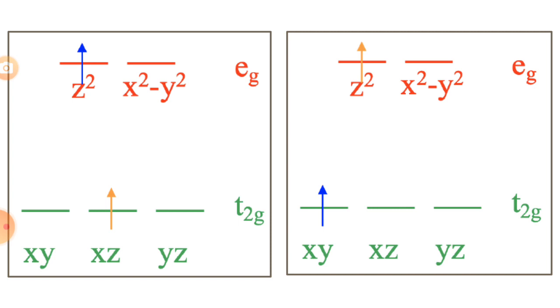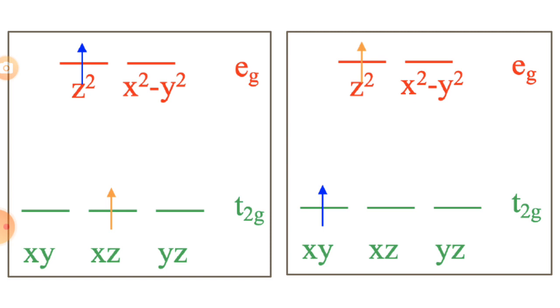What is electron-electron interaction? Let us look closer at this picture. There is a splitting pattern, with two energy sets, eg and t2g. Let us consider a d2 ion in an octahedral ligand field.